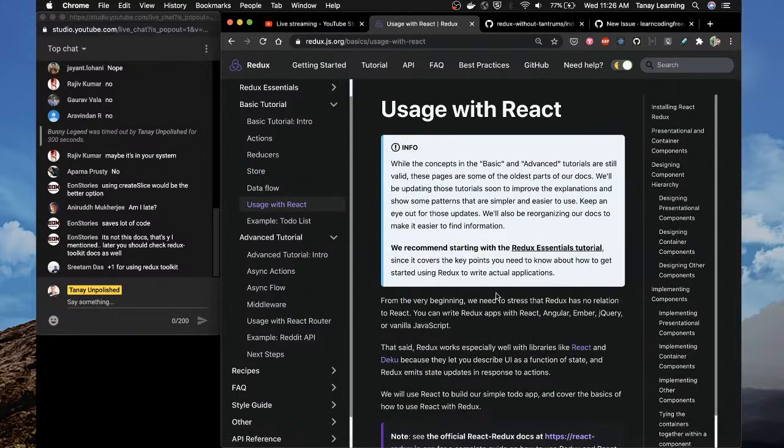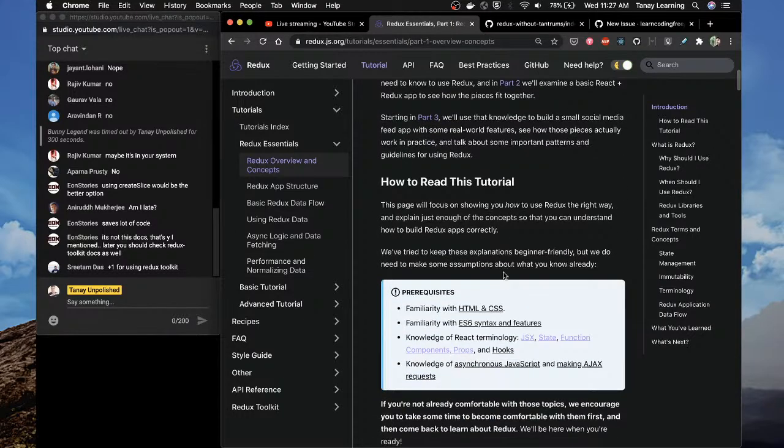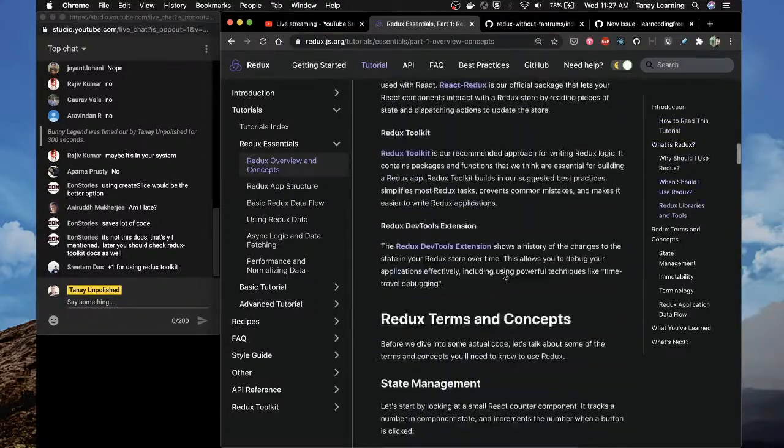Wait, I want to see usage with React. Still valid, these pages are on the oldest parts of our docs. We'll be updating this soon to improve our explanation. Redux Essentials tutorial, since it covers the key points you need to know about how to get started using Redux to write actual apps. Okay, Redux app structure, basic Redux data flow, using Redux data, performance and normalizing data. Is this the one where they use something like